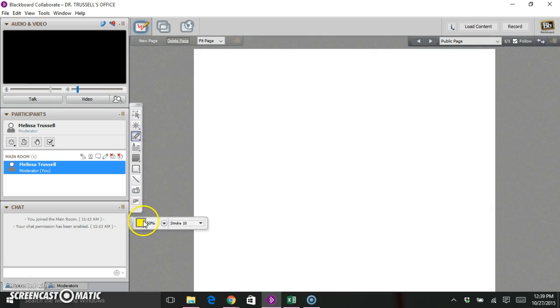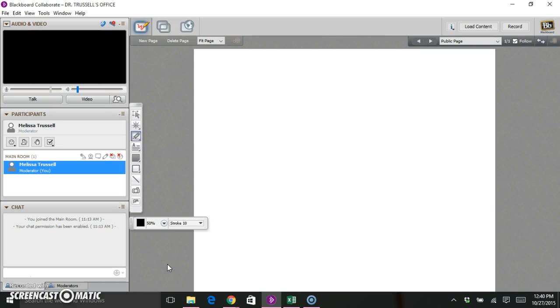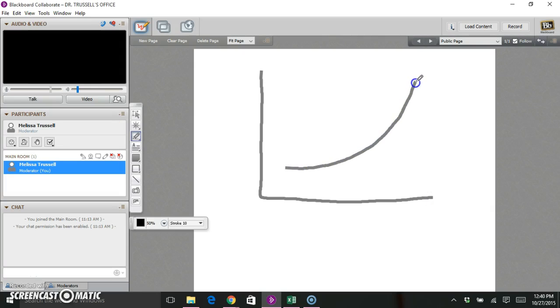So grab a pen here, and let's draw our economy. So we have an upward sloping short-run aggregate supply curve, which always looks sort of like this, right? So this is my short-run aggregate supply. And then I always have a downward sloping aggregate demand.